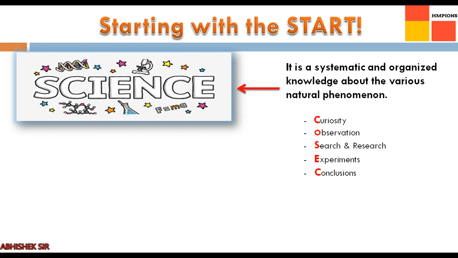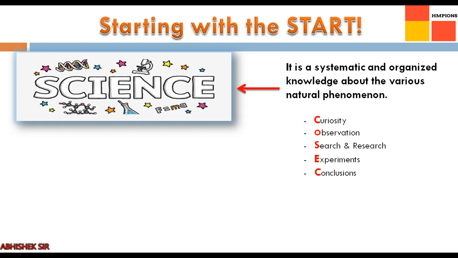Take an example of Newton. Now we all know that he was sitting under an apple tree in a garden and he saw an apple falling downwards. His curiosity, that what happened, the apple fell. Where it fell, only downwards. He observed all these things and then he started thinking.